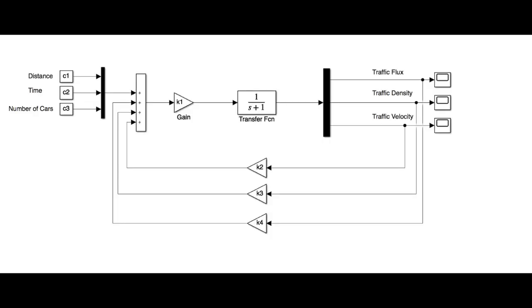The inputs to the system are time, distance, and number of vehicles. And the outputs of the system are the traffic flux, traffic density, and velocity. The variables being measured are also the outputs of the system. From these outputs, the relationship between speed and density, flow flux and density, and speed and flow flux can be obtained. The system uses a closed-loop positive feedback because the measured outputs of the current system state will have an additive influence on the inputs of the next system state.